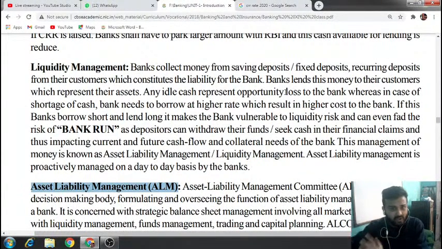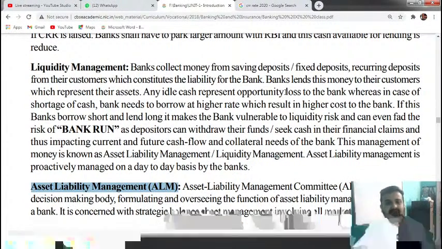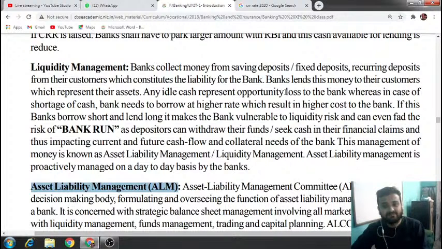This loan will be an asset, because they are giving the loan and they will get back money with interest. So any deposit is a liability, and the loans given out of it are considered an asset for the business.